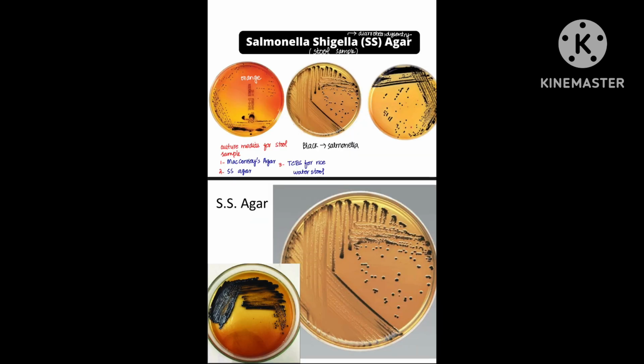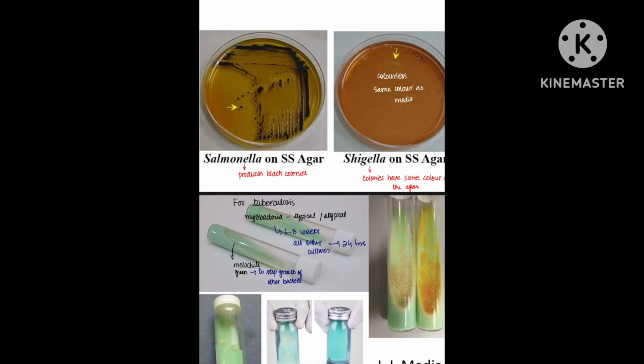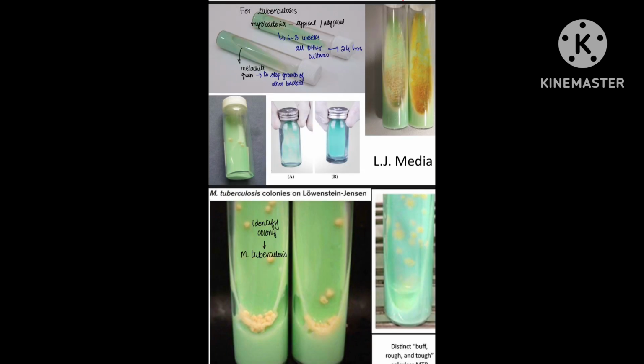In Salmonella Shigella agar, if colorless colonies are formed with black center, it is positive for Salmonella, H2S positive. And if colorless colonies with no black center are formed, then it is positive for Shigella. And for E. coli, pink or red colonies are formed. This is LJ medium.